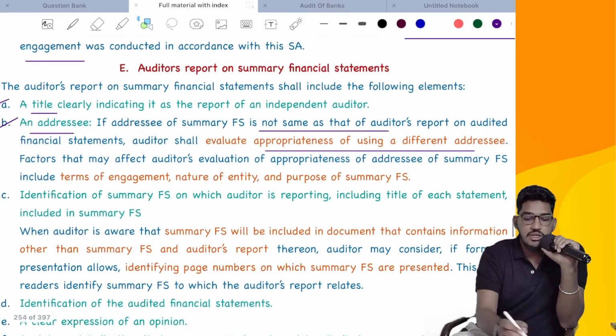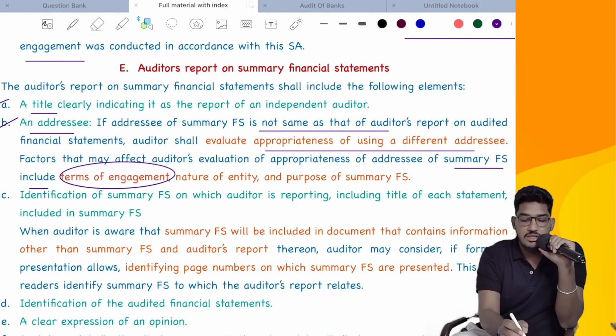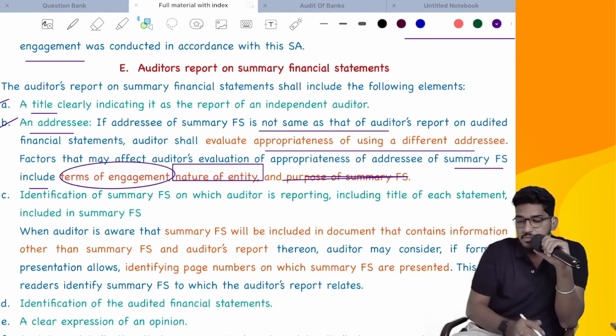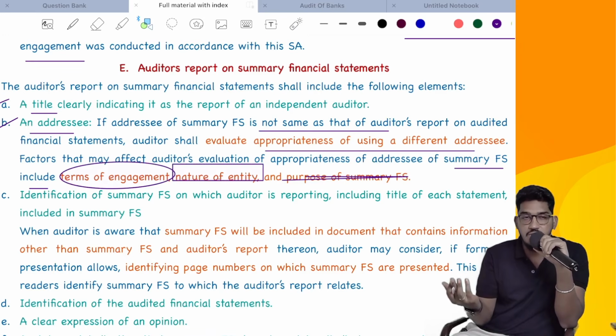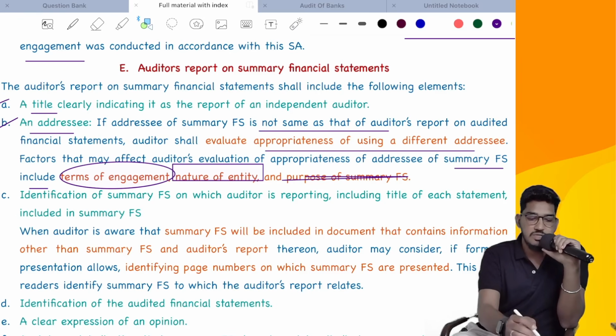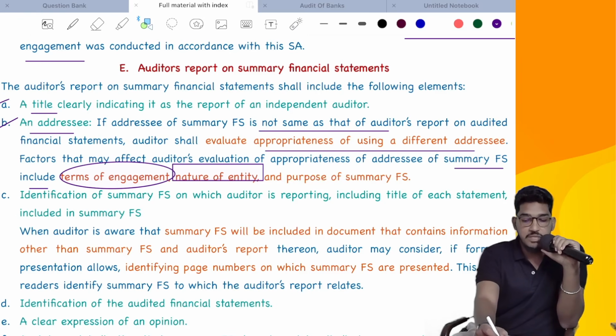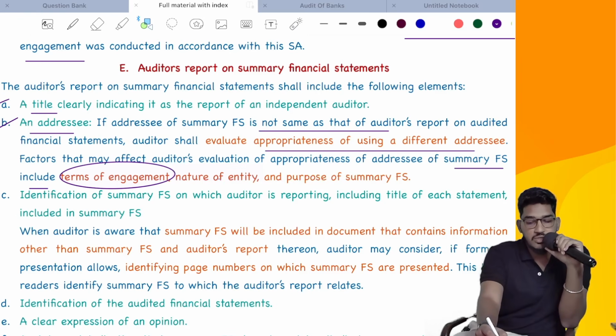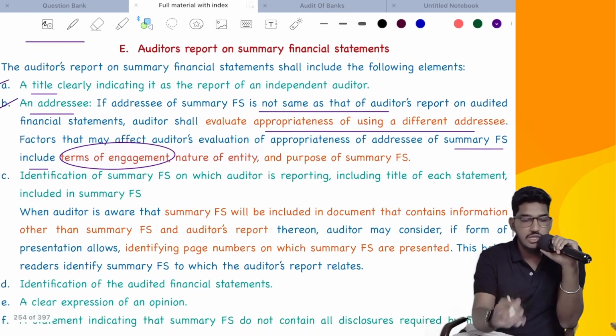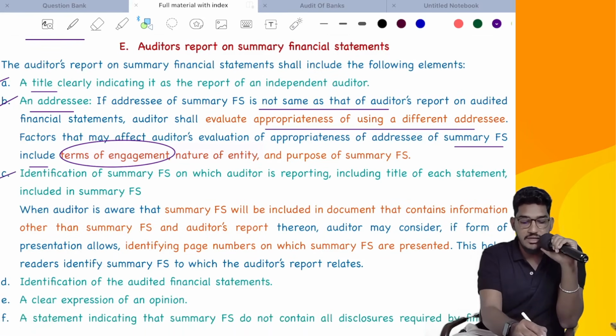Factors that may affect the auditor's evaluation of appropriateness of the addressee of summary financial statements include terms of engagement, nature of the entity, and purpose of the summary financial statements. Which addressee you have to use, you have to decide keeping in mind these factors. Accordingly, we will determine who will be the proper addressee.